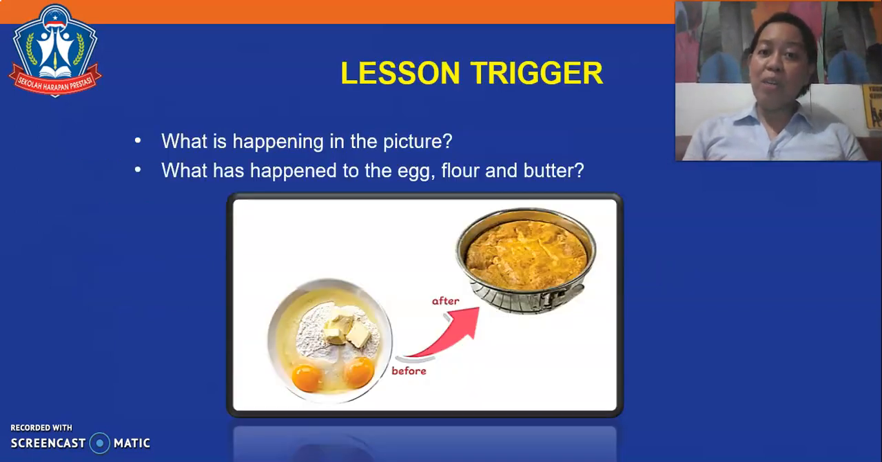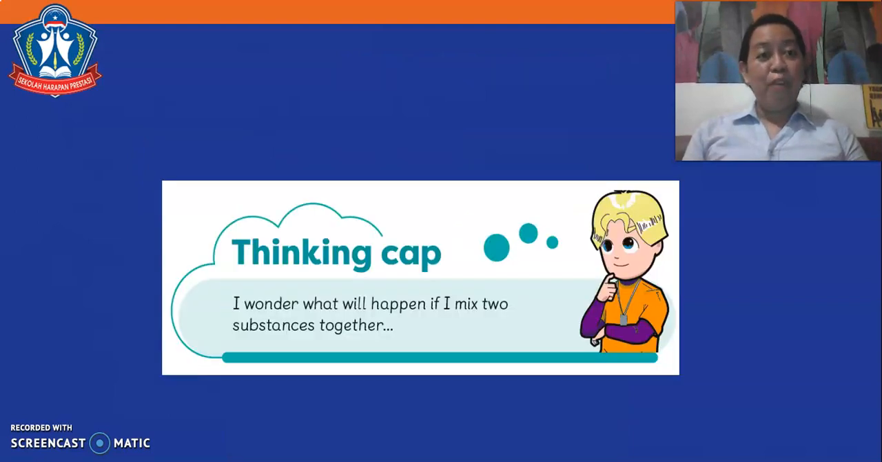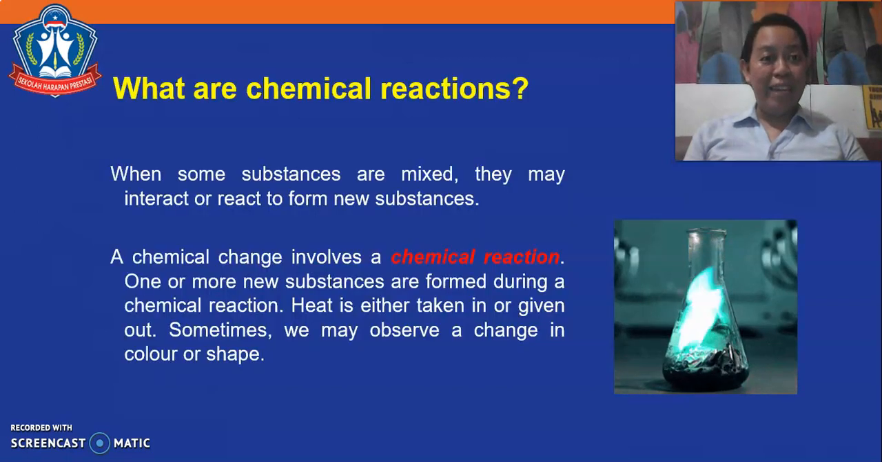For our lesson trigger, we have here two questions. What is happening in the picture? What has happened to the egg, flour, and butter? And for a thinking cap, I wonder what will happen if I mix two substances together. What do you think will happen, children? Let's try to find out.